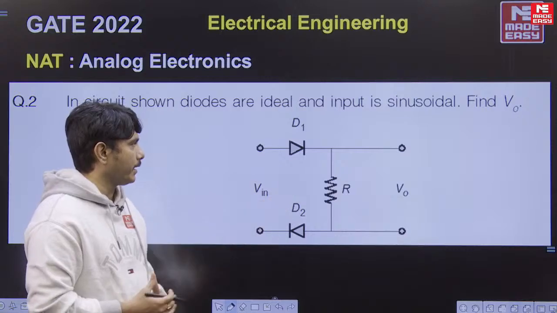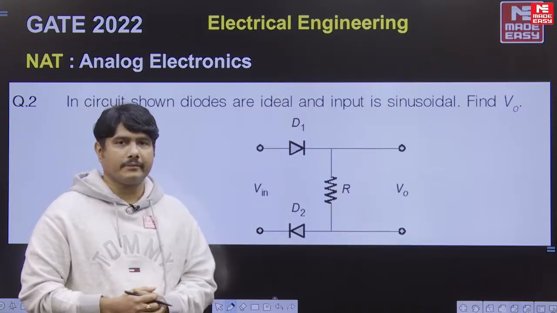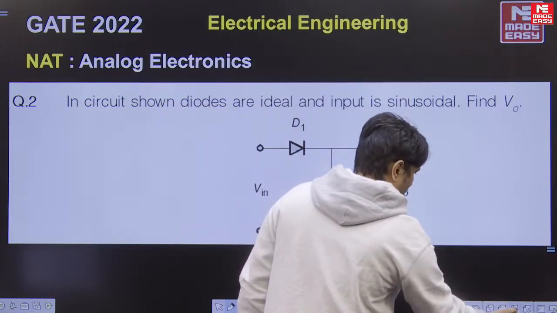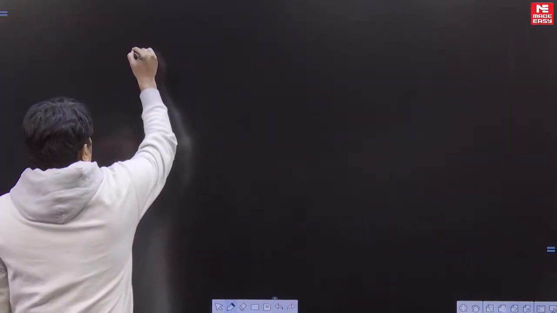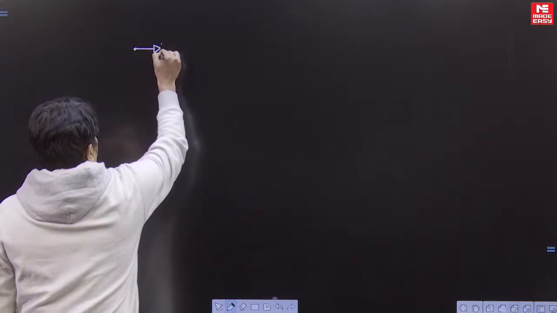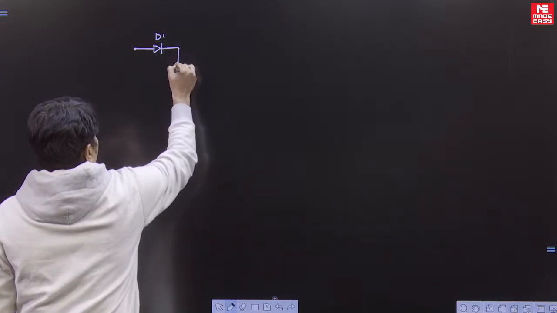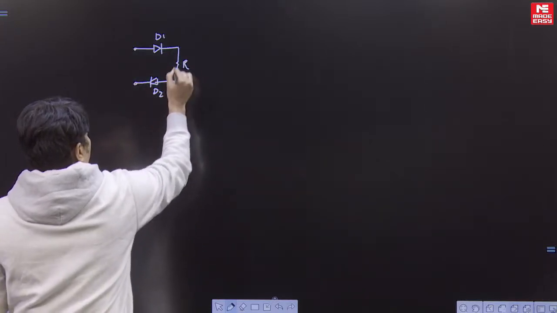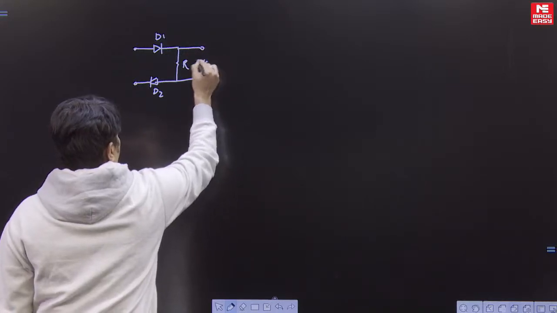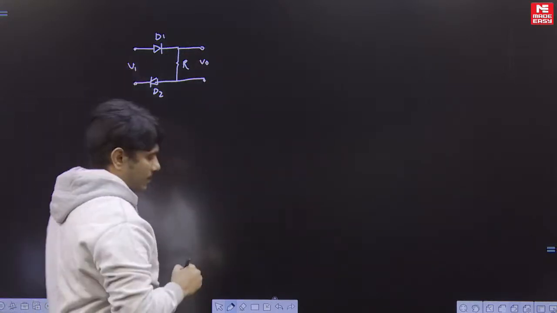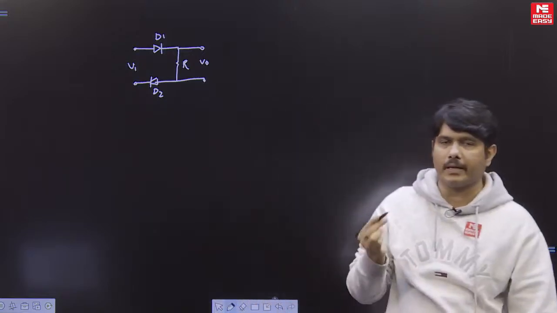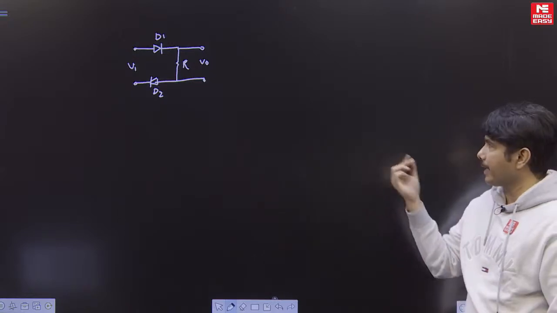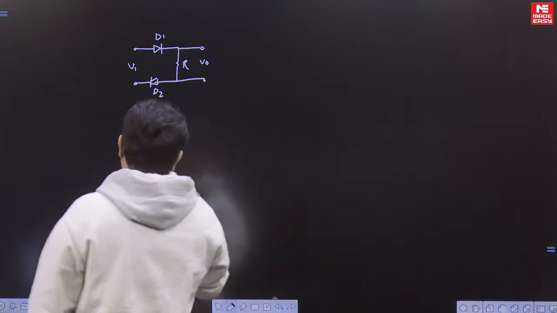If you see the circuit correctly, a diode and one more diode are given in this direction. I will show the circuit analysis in the next slide. He has given a circuit like this. This is D1, the first diode, next a resistor as a load, and one more diode D2. Maybe some options say VA greater than 0, VA less than 0. Maybe it is an MSQ question, I do not have those options with me, but the analysis will clear your mind.